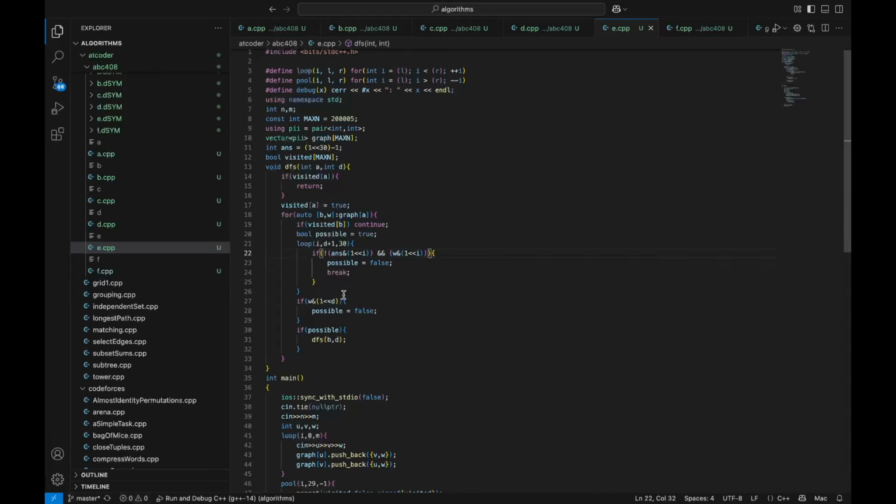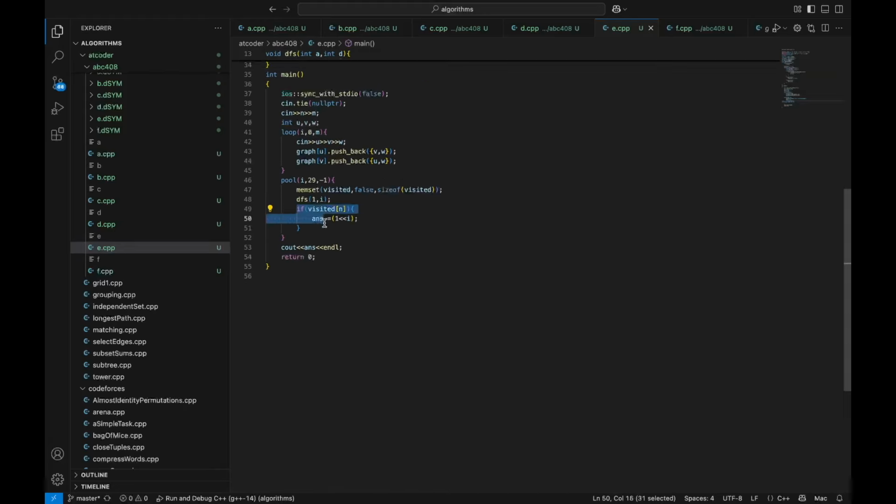So possible stores whether we can pass this edge. And then this part is that the current value for this bit can also not be 1. So if it's possible, we can pass through this edge and continue the DFS, and each time we update the visited array.